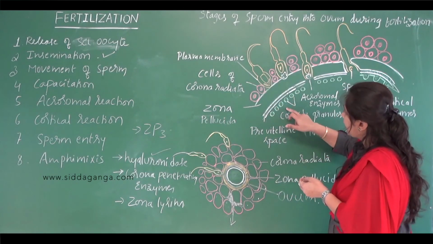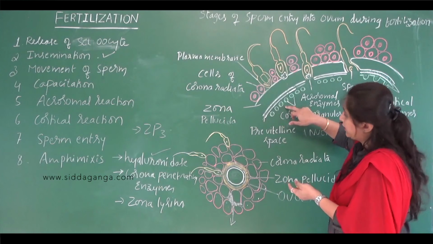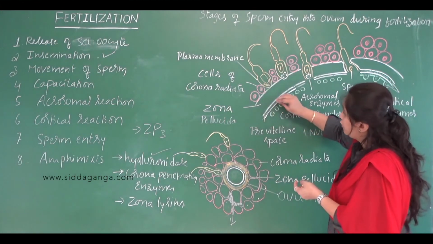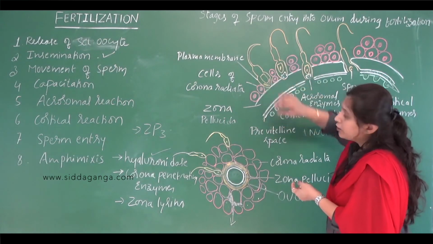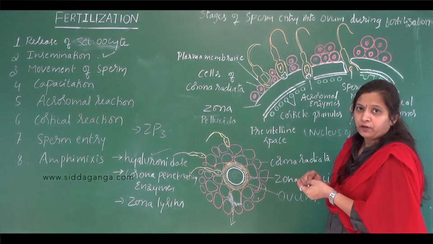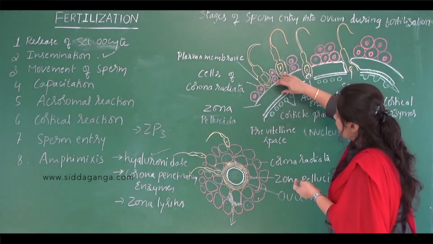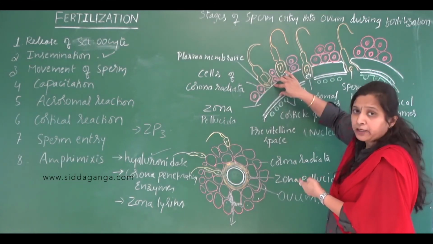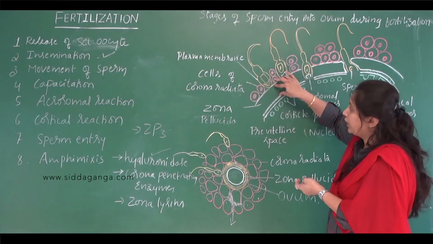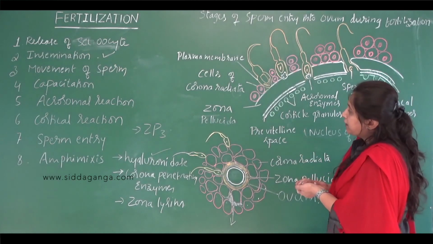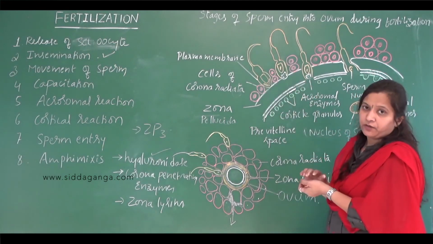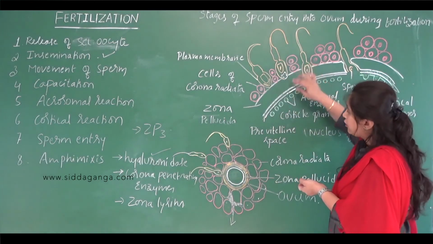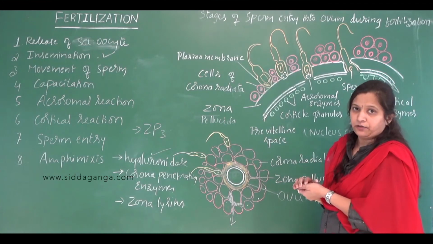Now the cortical granules will pour their secretion into the pre-vitelline space, which also contains some cortical enzymes. Those cortical enzymes will harden the zona pellucida. So hardening of the zona pellucida again prevents polyspermy. This is the slow block to check polyspermy. So polyspermy is prevented by the depolarization of the egg membrane and also the hardening of the zona pellucida caused due to the cortical reaction.